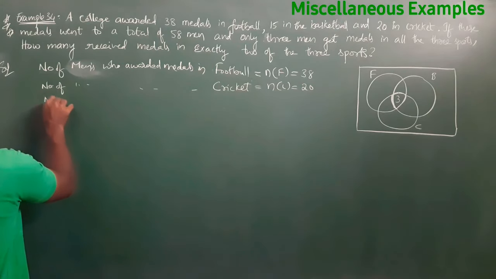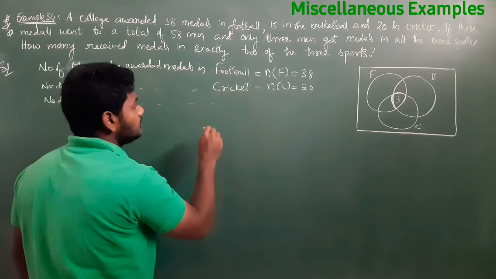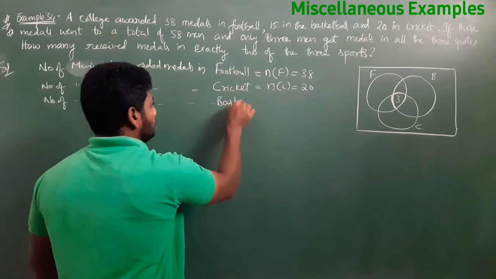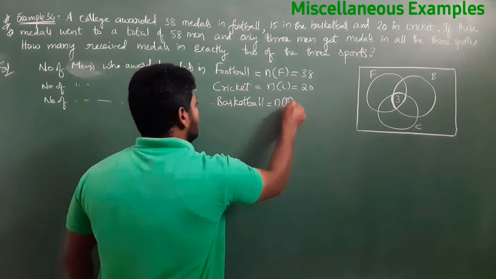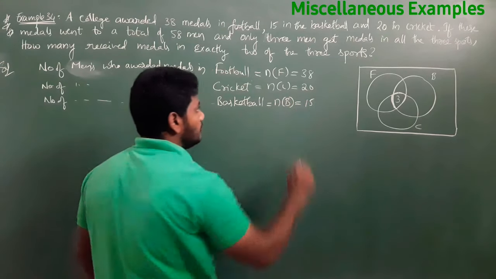And number of men awarded medals in basketball, N of B, is equal to 15.